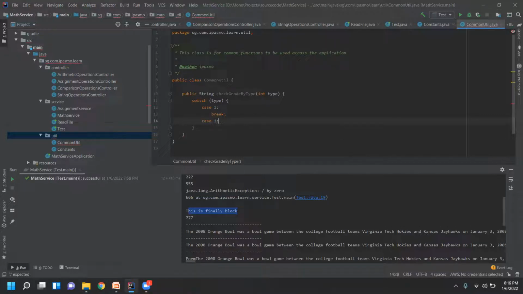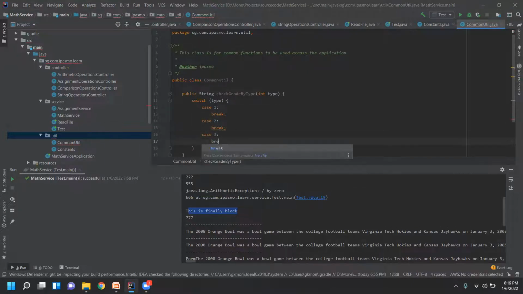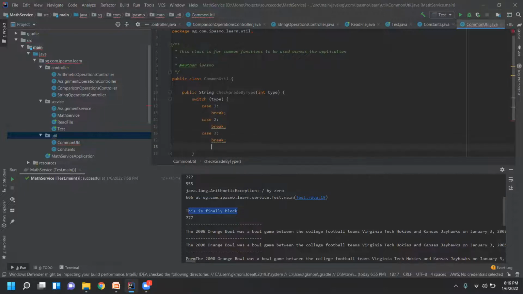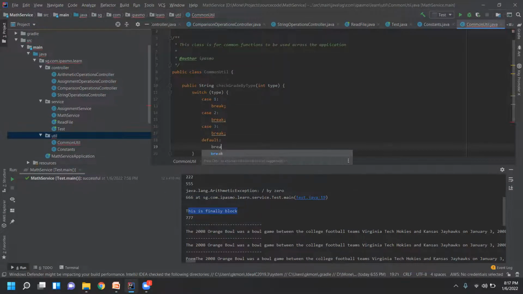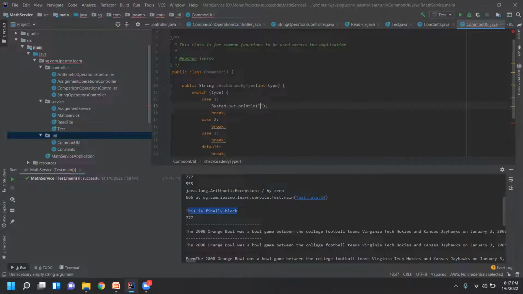Case 2, break. Case 3, break, and then default. Default also break. So here we'll see S out. In this I will just write 111. Just to make you understand this, I'm just printing some default values here.